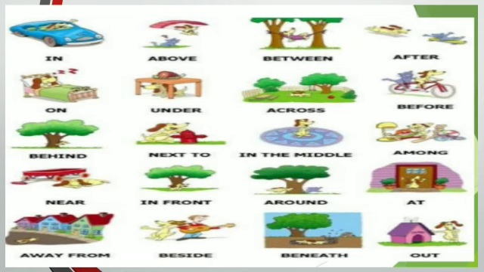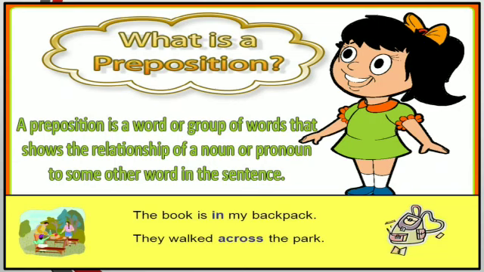Here you can see so many words written in front of you, like in, on, behind, near, away from, under, beneath, out, at, among. These are all prepositions, because they are telling the placement of some thing in the given picture. Like these words, there are so many prepositions. First we will discuss the definition: what is a preposition?